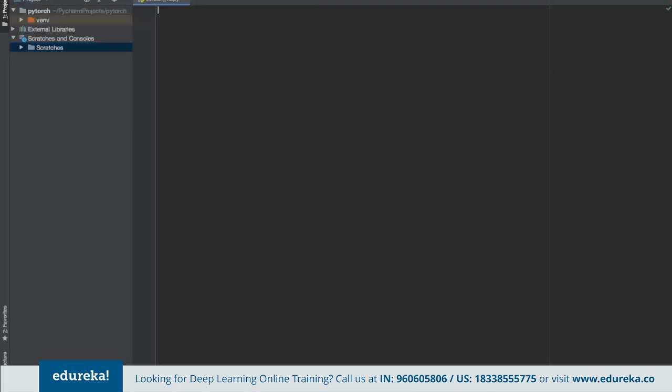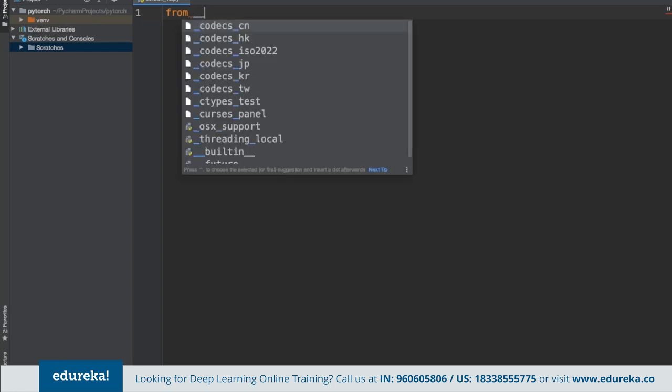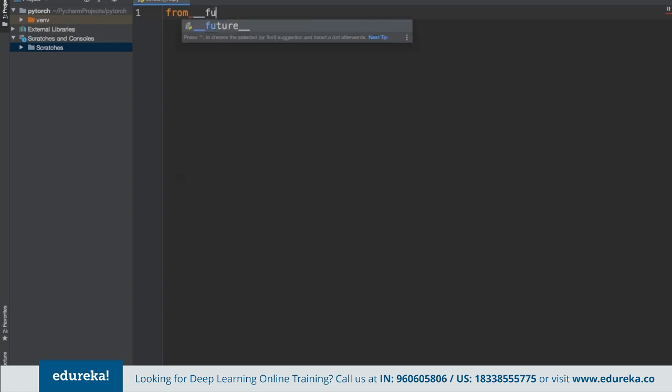Now in here, let me increase the font size so we don't end up straining our eyes. So for example, here we can import from future, import print function, and now we can also import the Torch library.